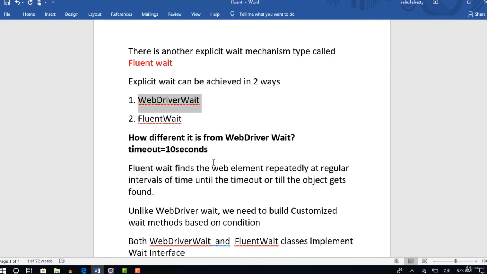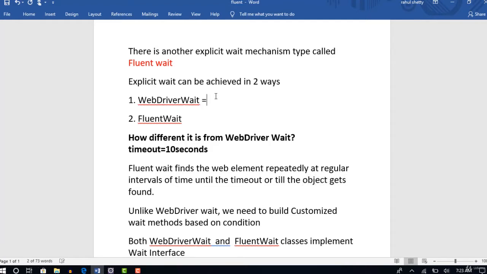So fluent wait does the same thing, but the key difference here is it monitors for the web element at regular intervals of time. Okay, this WebDriver wait keeps on listening on the DOM of the browser for your object.